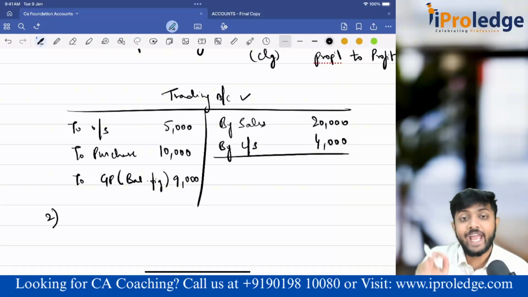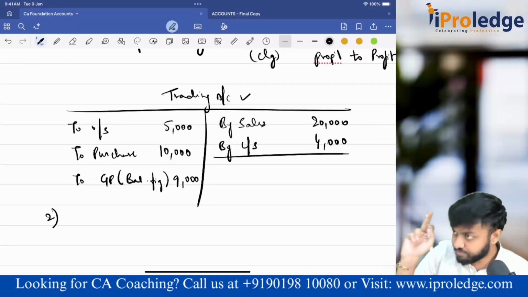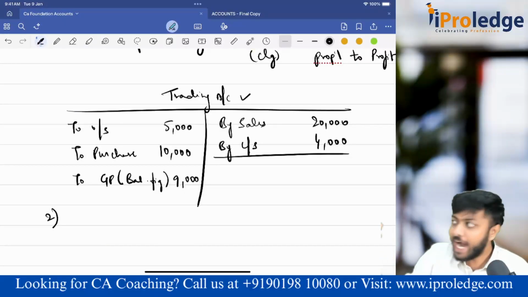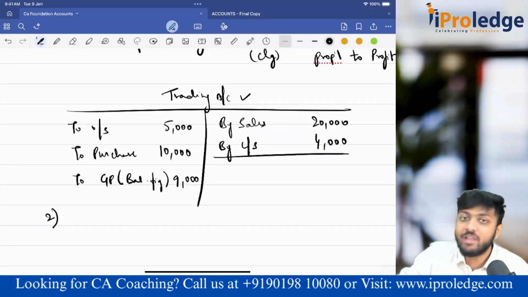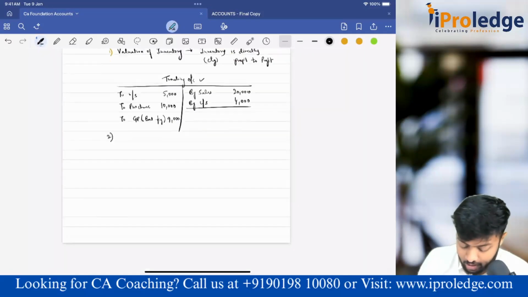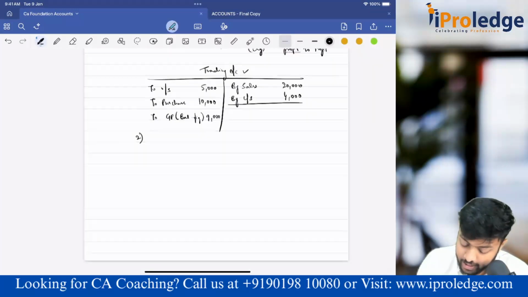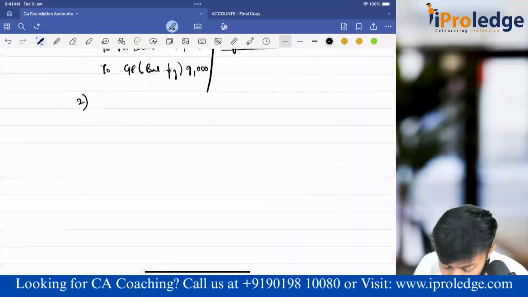What we'll do is at the end of the year, we'll go to our godown and calculate the units that are there in my godown, and I'll value it and bring it to books of accounts. Only at the end of the period, count my units and then bring those units to books of accounts. Clear? Say suppose I went to my godown and found that in my example 4,000 was my closing stock. So what is the entry I will pass?